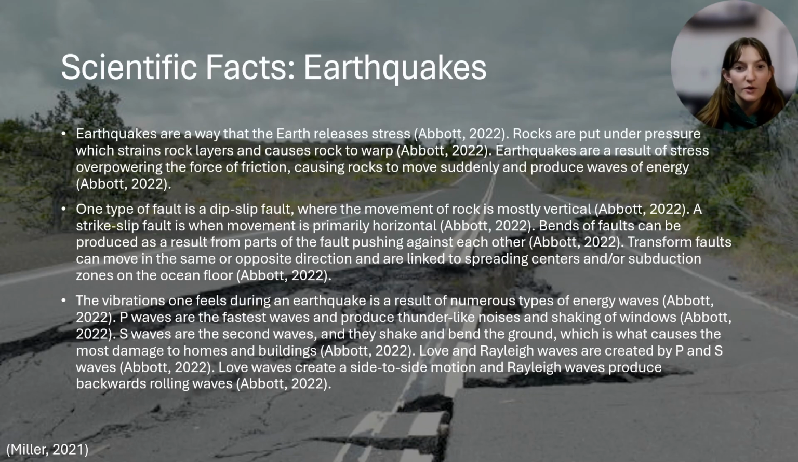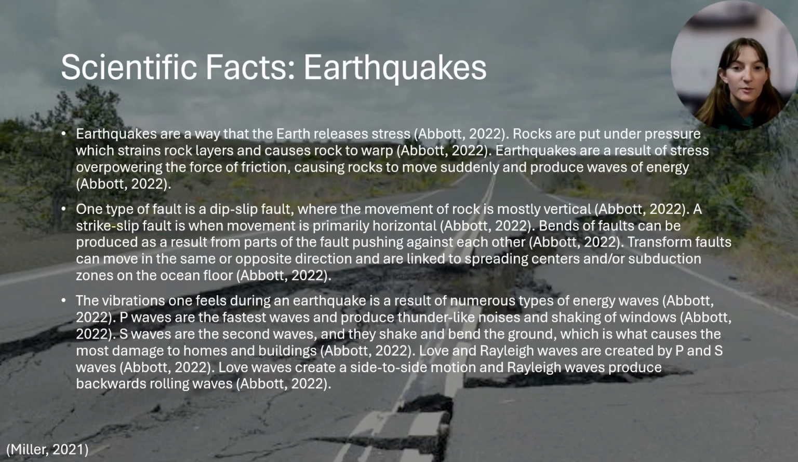A strike-slip fault is when movement is primarily horizontal. Bends of faults can be produced as a result of parts of the fault pushing against each other. Transform faults can move in the same or opposite direction and are linked to spreading centers and/or subduction zones on the ocean floor. The vibrations one feels during an earthquake are a result of numerous types of energy waves.